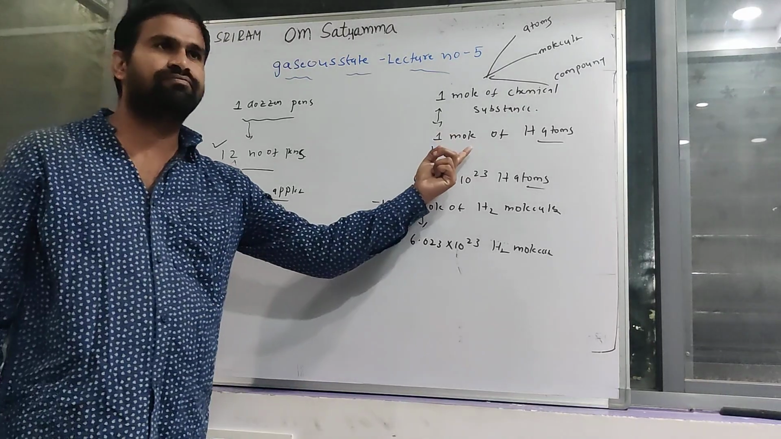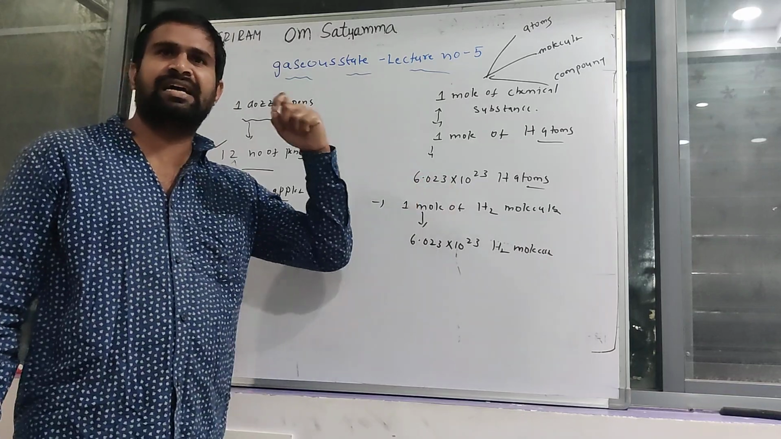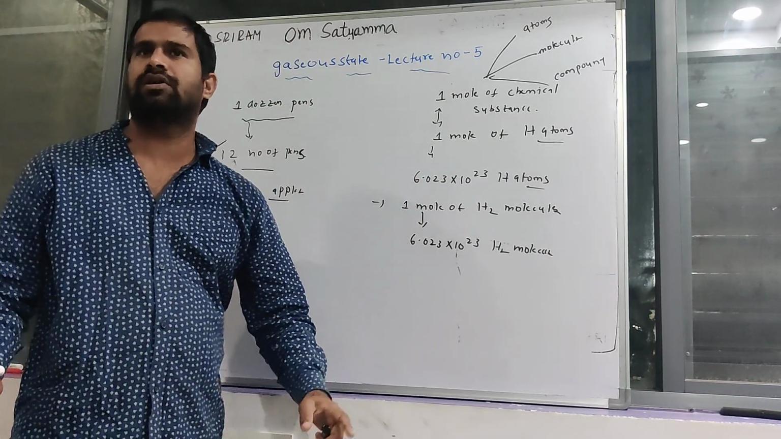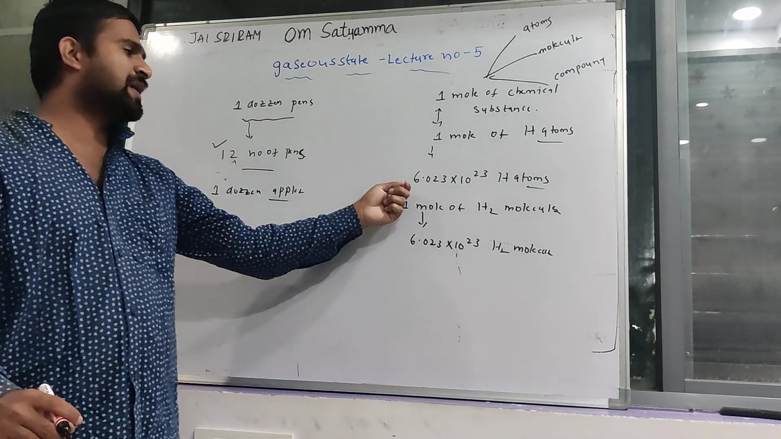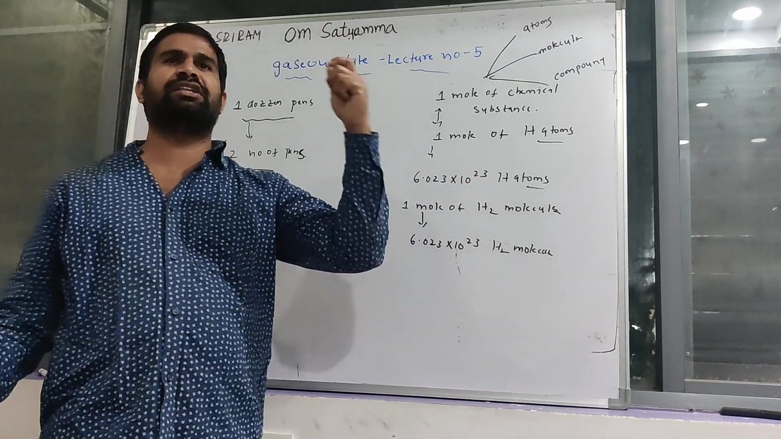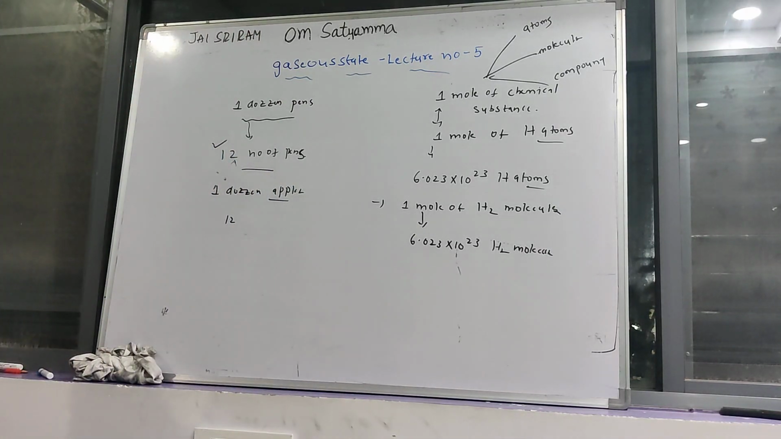Here also same. 1 mole is the number 6.023 into 10 power 23, which is constant. There is no change. 1 mole of any given chemical substance is equal to 6.023 into 10 power 23 of that chemical substance present in that 1 mole of chemical substance.